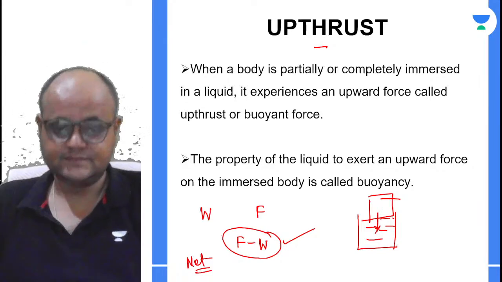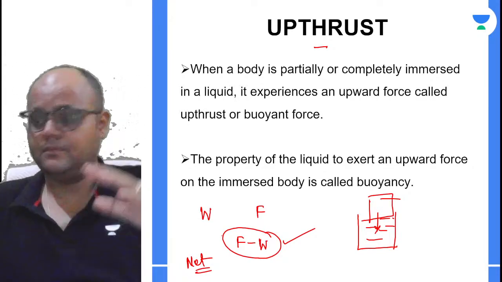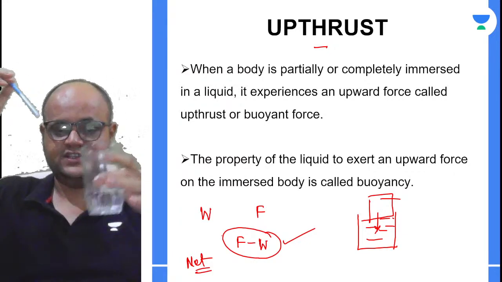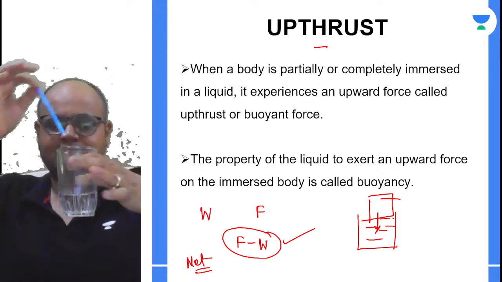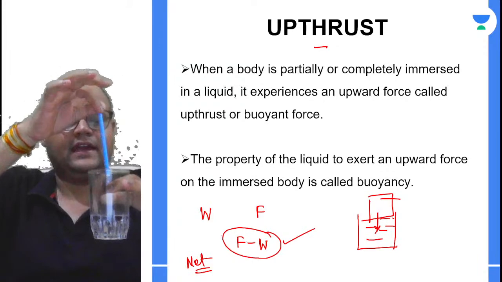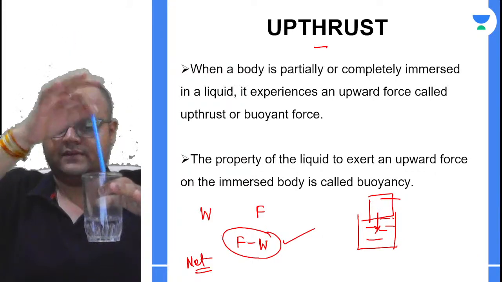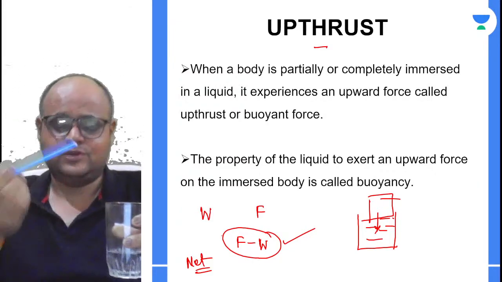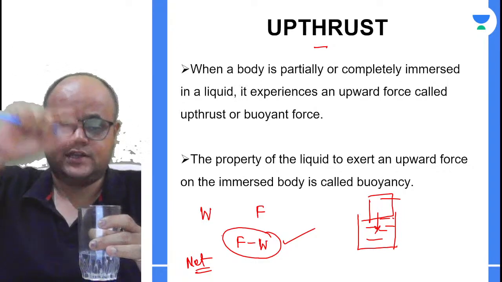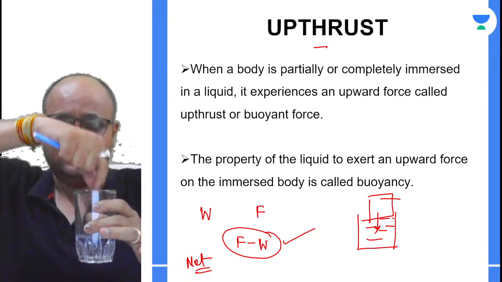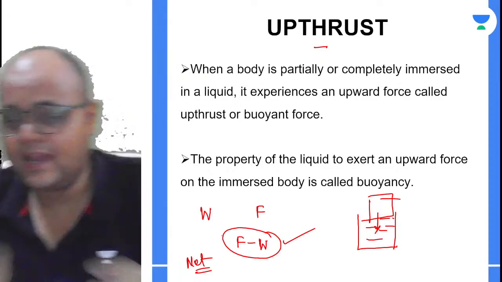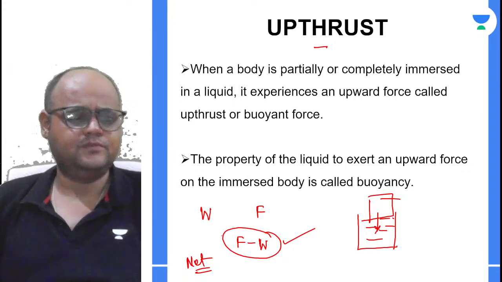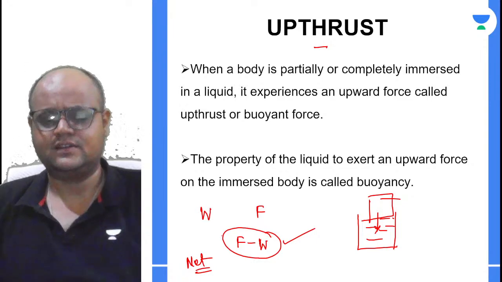Okay? Suppose I take this glass and dip a pen in it. It is empty, there is no water filled in it. Now I just try to push the pen down. A pen is a heavy body, so let me take a lighter body, a cork, and I try to pull it down. What will happen? It will experience an upward force. I hope the logic is clear to all of you. It's very logical, right?